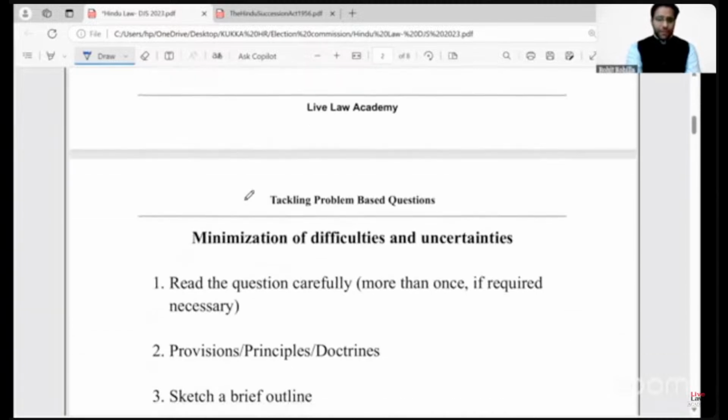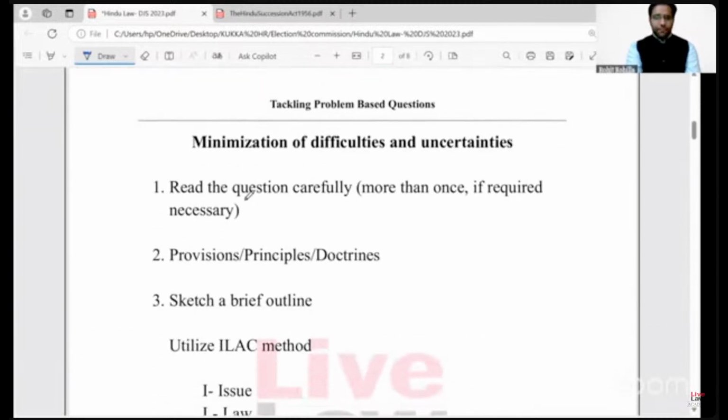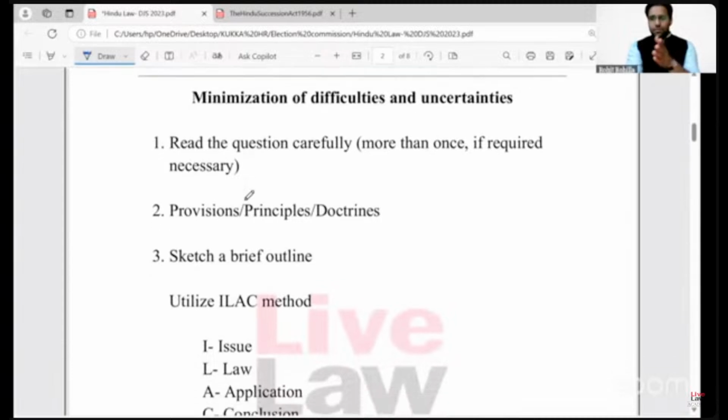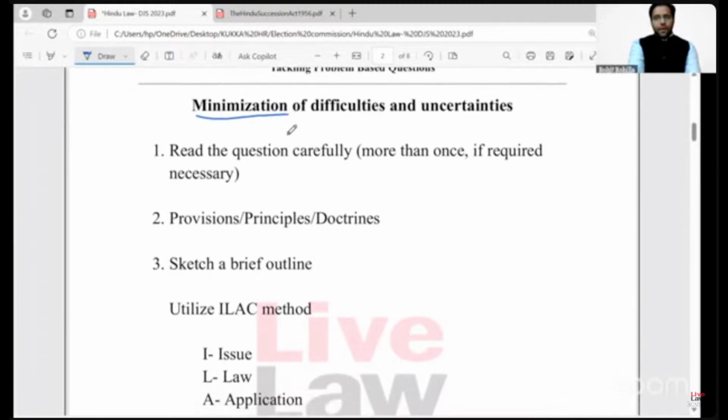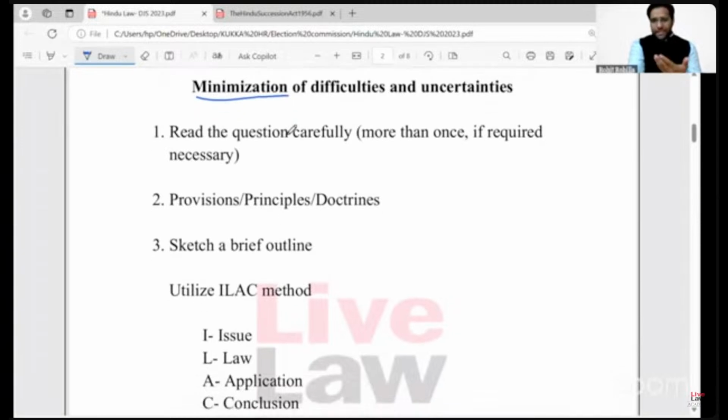So, moving further, I have listed down some steps where you can minimize the difficulties and uncertainties that I just highlighted. If you implement these steps while tackling problem-based questions, definitely it increases your chances to get a better score than the others.